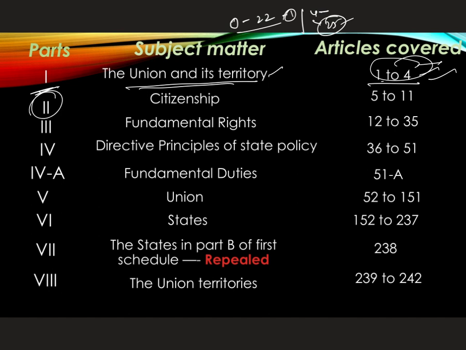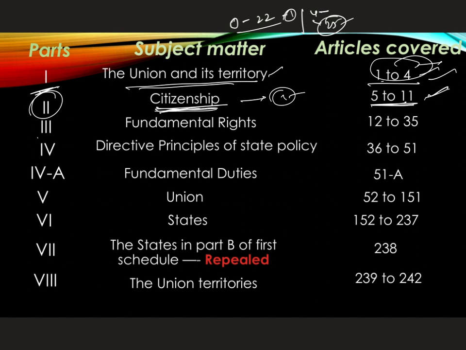And if you come to Part 2 of the Indian Constitution, it deals with citizenship. The articles covered in Part 2 are 5 to 11. Here, in citizenship, in what cases a person's citizenship can be abrogated, in what cases a foreigner can be provided citizenship, and in what cases an Indian can lose citizenship. Everything is discussed in citizenship, from Article 5 to 11.